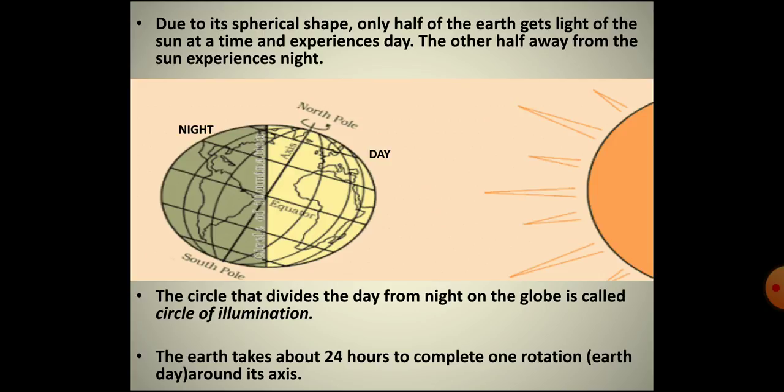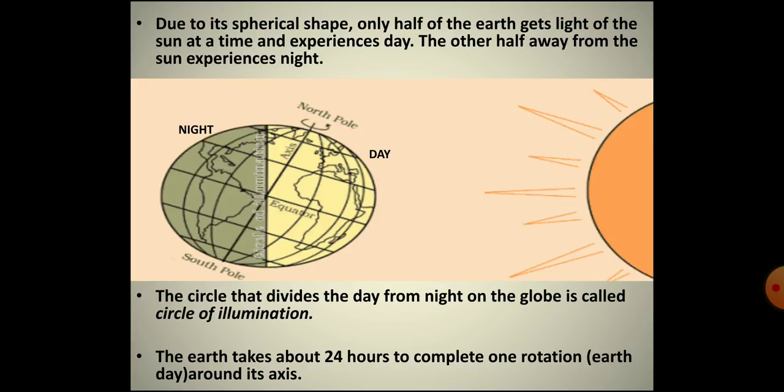Through the image, you can see that the side of the earth that faces the sun experiences day, while the other side of the earth that is away from the sun experiences night. The circle that separates the illuminated half of the earth from the darker half of the earth is called the circle of illumination. Look at the image given here once again. You will notice that the circle of illumination and the earth's axis do not coincide with each other.